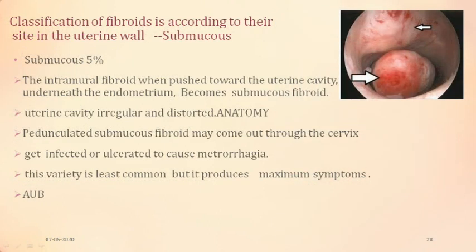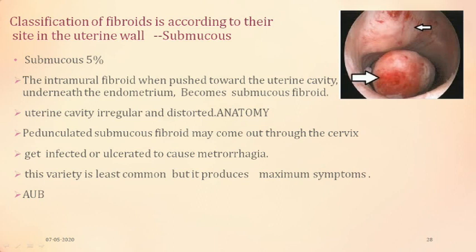Coming to submucous, that is 5% of the cases. The intramural fibroids, when pushed towards the cavity underneath the endometrium, become the submucosal fibroid. The uterine cavity at this stage, the anatomy is distorted and the uterine cavity becomes irregular. At times they may be sessile, that is, attached with a broad base, or at times they may have a stalk or a pedicle, and then they are called a pedunculated submucous fibroid.